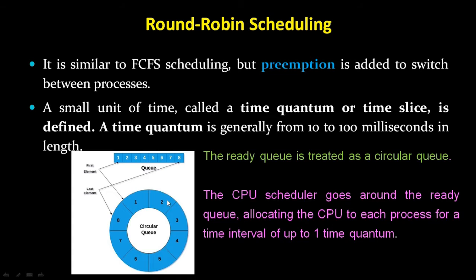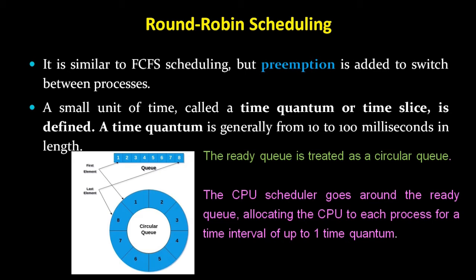That time quantum may be from 10 milliseconds to 100 milliseconds in length. So one time quantum will be given to one process, and after expiry of that time quantum, the process needs to leave.